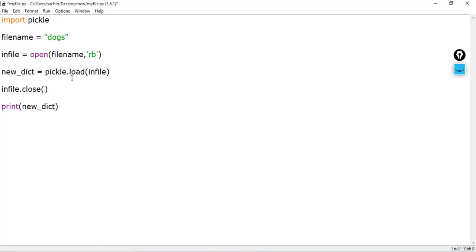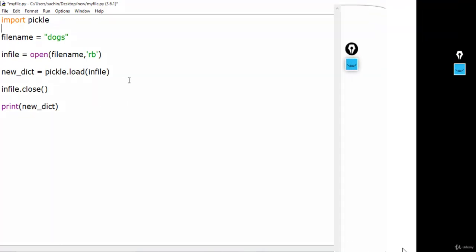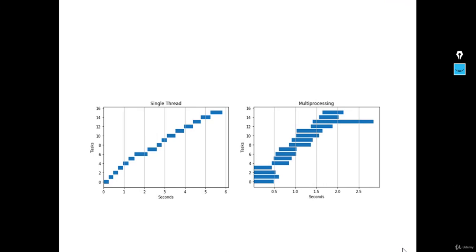Now it's time to see about multiprocessing. So let's see about multiprocessing. What is multiprocessing? When we have a very complex computation to be executed, it is common to distribute the tasks over several processes. Distribution is basically the multiprocessing way of doing things. So you distribute the tasks to multiple threads.